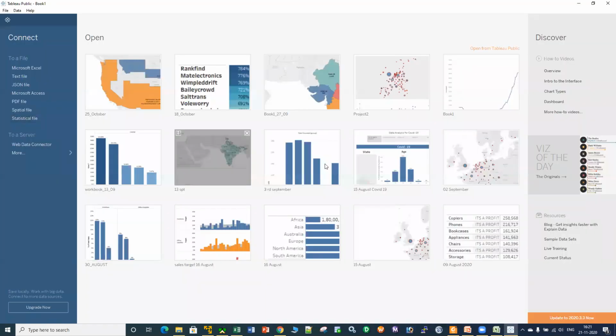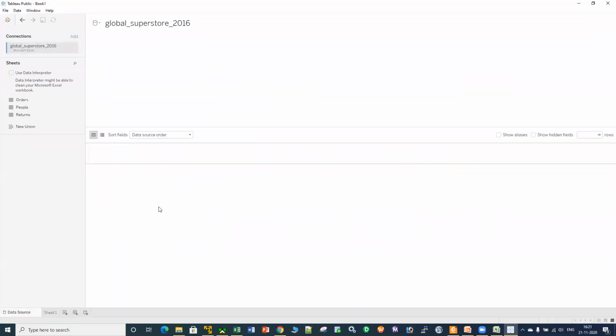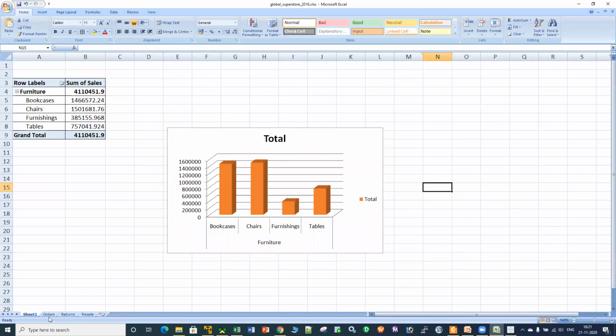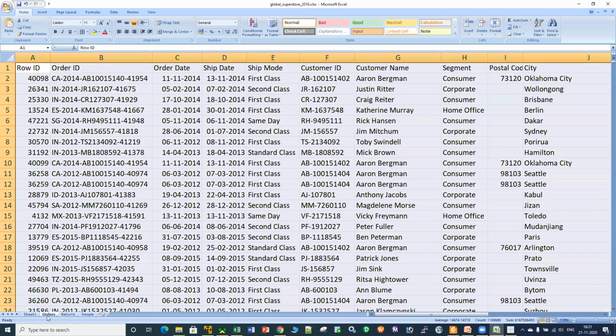Now, as I told you, Tableau recognizes your data in the form of dimensions and measures only. If I click onto this Microsoft Excel sheet, and if I import that data, this is the source file name, Global Superstore 2016. This was my file. If I click onto this source data, this particular user interface will be created. Now, if you see over here, you have 3 tabs: orders tab, returns tab, and people's tab. Now we will be only talking about the orders tab. We have 3 tabs in my Excel sheet.